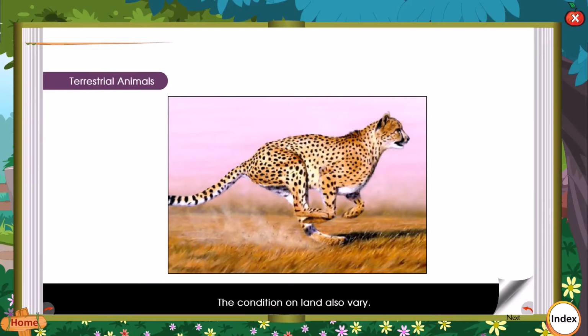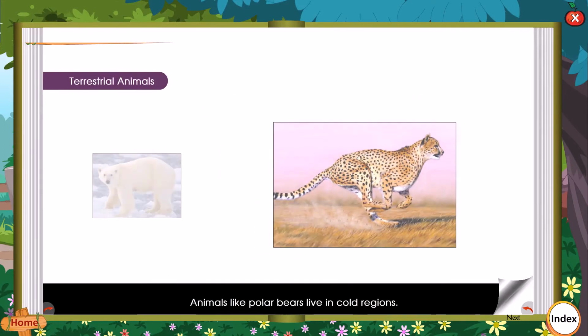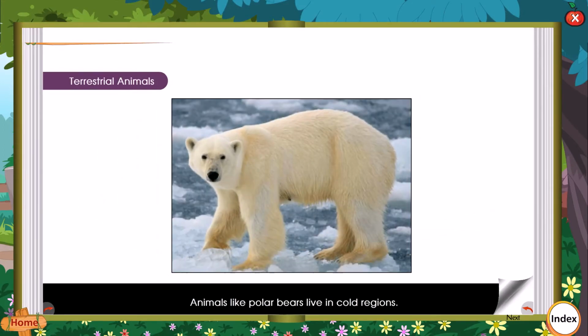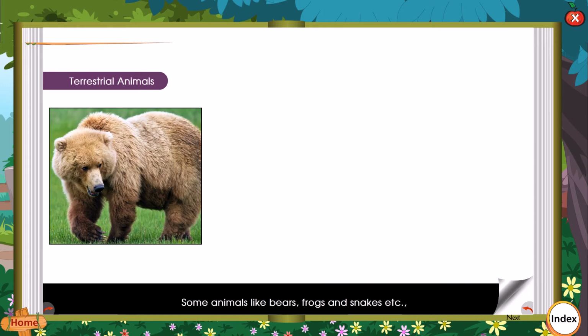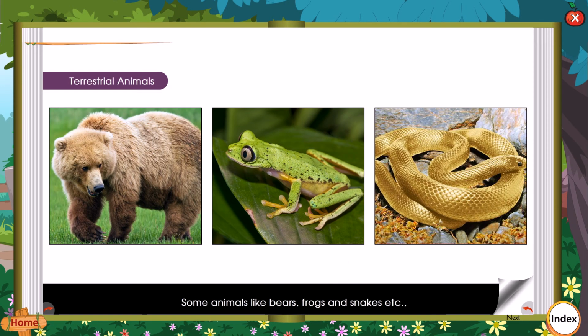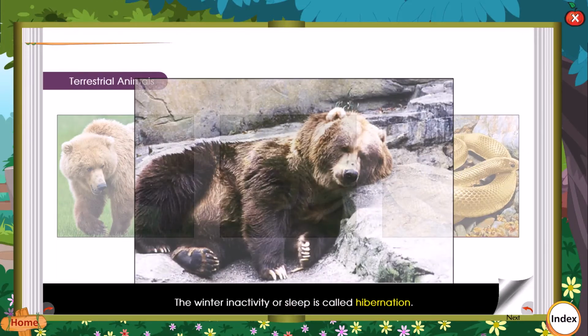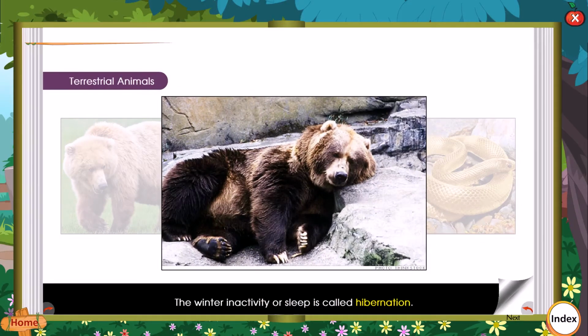The condition on land also varies. Animals like polar bears live in cold regions. They have fur on their bodies to keep them warm. They have fat under the skin to be used as food in winter. Yak, polar bear, etc. are such animals. Some animals like bears, frogs, and snakes, etc. become inactive in winter since the food is scarce. The winter inactivity or sleep is called hibernation.